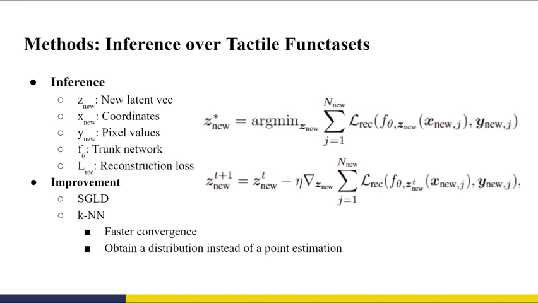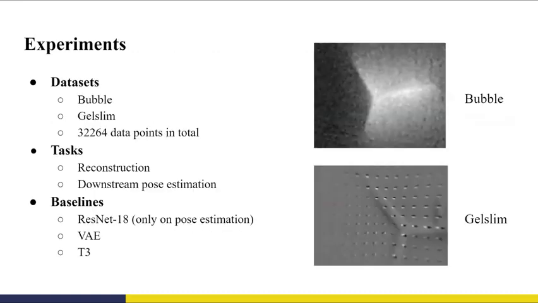samples after optimization. We evaluate our tactile functaset framework on reconstruction and downstream pose estimation tasks using data from two distinct tactile sensors datasets, Bubble and Gel Slim. As baselines, we compare our method to a ResNet 18, a variational autoencoder, and T3.